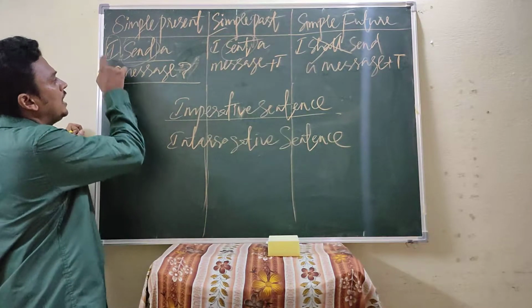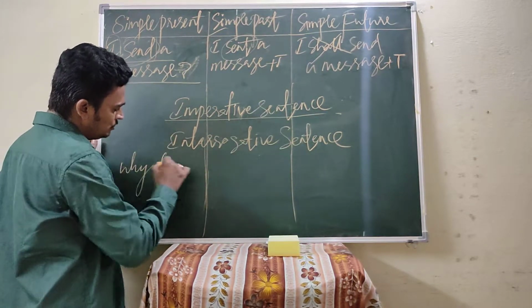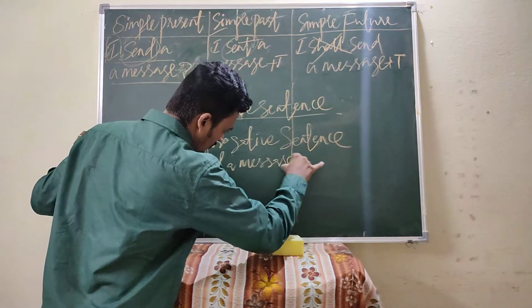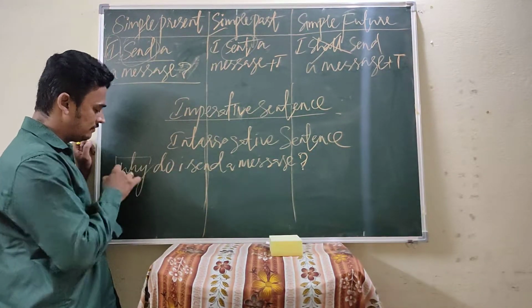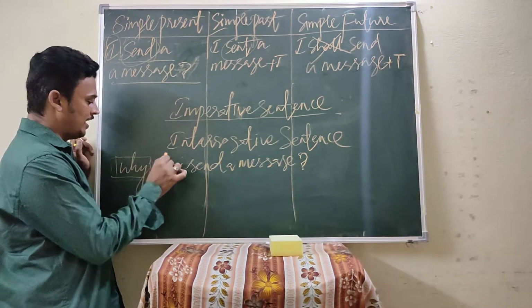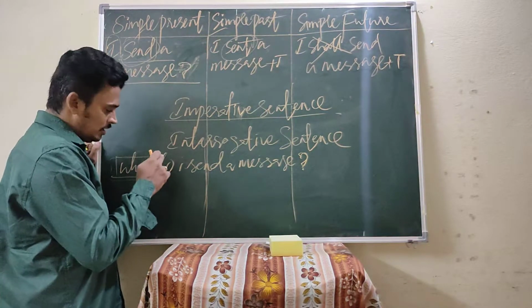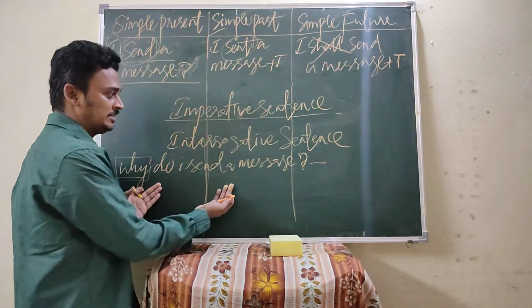When we put a WH word, so why? Why do I send a message? When we place the WH word in the beginning of the yes or no question, then it becomes a WH question. That is an interrogative sentence.